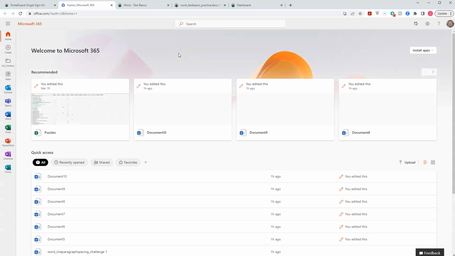Now that it's included in your fees, the college pays for this, so you don't have to pay anything. It's really nice. Now there's a separate video that goes over installing this on your computer. If you're using a Windows-based PC computer that you can install on, I highly recommend that. The Office 365 version, the Microsoft 365 it looks like they're calling it now, is sort of a light version. I mean, it does a lot, but you can do many, many more things with the installed version of Office.